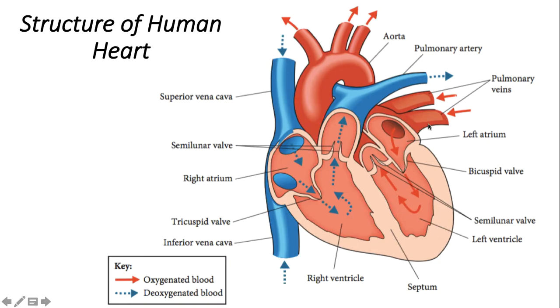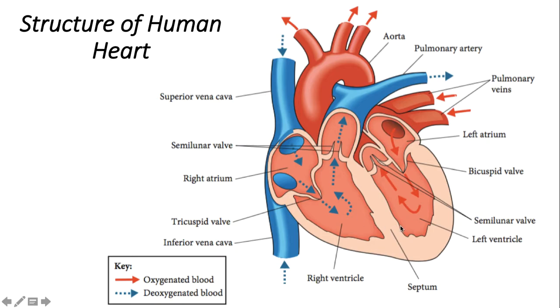Okay, so oxygenated blood coming from the pulmonary vein will go to the left atrium, then to the left ventricle, and then it will pump into this last blood vessel, we call it aorta. Okay, so this aorta will carry the oxygenated blood from the heart to the rest of the body. That's how you get the oxygen.